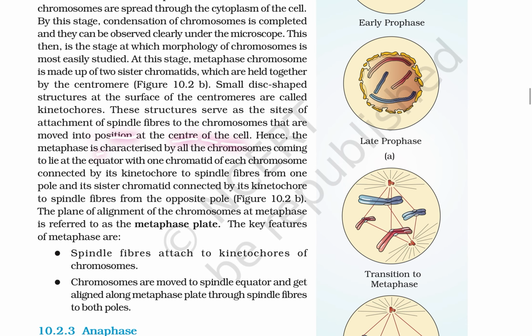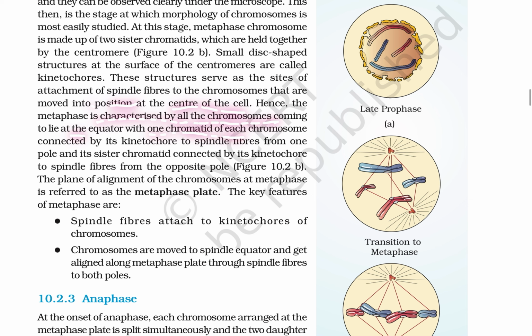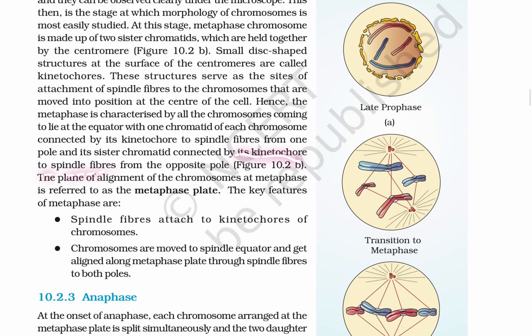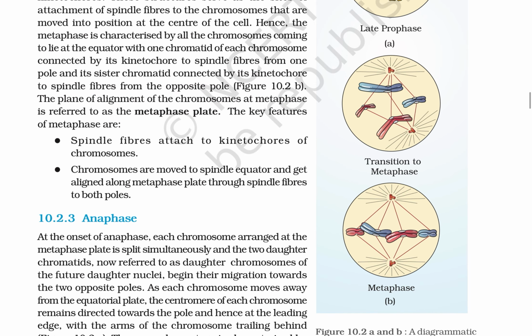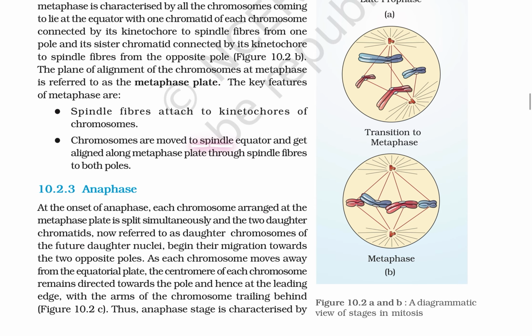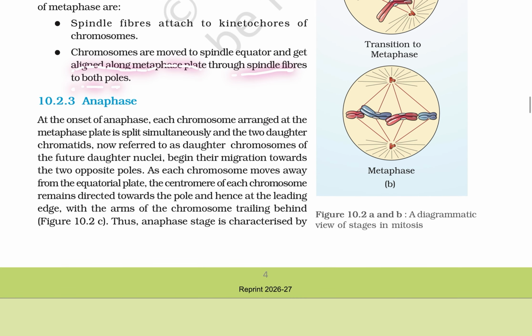These structures serve as the sites of attachment of spindle fibers as the chromosomes are moved into position at the center of the cell. Hence, metaphase is characterized by all the chromosomes coming to lie at the equator, with one chromatid of each chromosome connected by its kinetochore to the spindle fiber from one pole, and its sister chromatid connected by its kinetochore to the spindle fiber from the opposite pole. The plane of alignment of chromosomes at metaphase is referred to as the metaphase plate. The key features of metaphase are spindle fibers attached to the kinetochores of the chromosomes, and chromosomes moving towards the spindle equator and aligning along the metaphase plate.